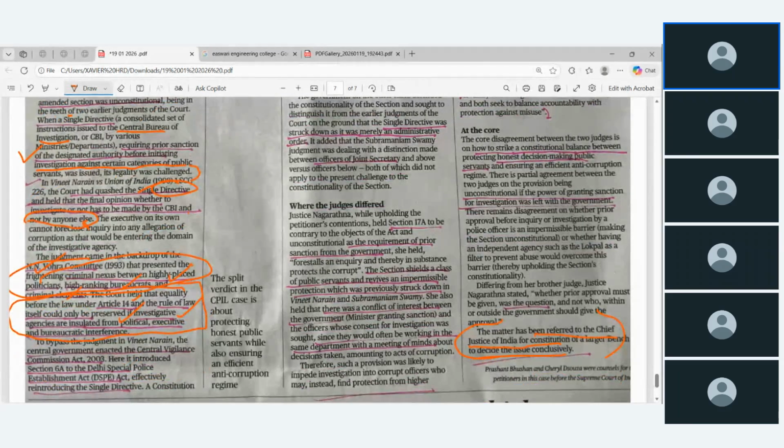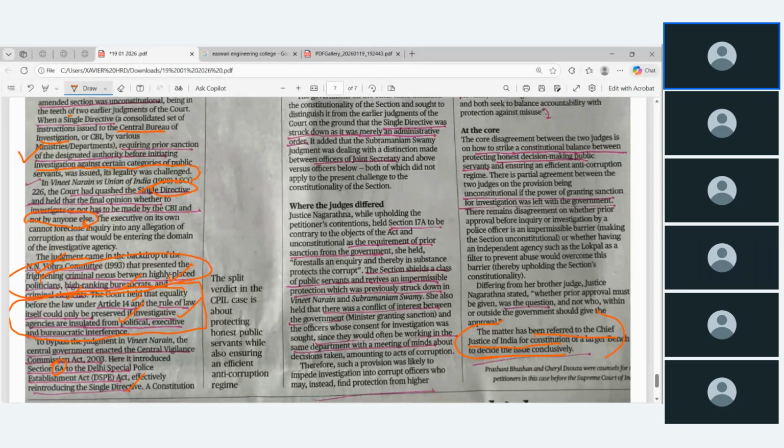Okay, and to bypass the judgment in Vineet Narayan, the central government enacted the Central Vigilance Commission Act 2003. அப்போ உடனே கவர்மெண்ட் என்ன சொல்லுது, 2003ல they are enacting the Central Vigilance Commission Act. அதுல they are introducing section 6A of the Delhi Police Establishment Act, effectively reintroducing the single directive. இந்த சிங்கிள் டைரக்டிவ் தான் சுப்ரீம் கோர்ட் ஸ்ட்ரைக் அவுட் பண்ணுது. கவர்மெண்ட் எவ்வளவு அழகா பிளே பண்ணுதுன்னு பாரு. ஓகே, எது நல்ல விஷயமோ அதை இவங்களால இருக்கவே முடியாது. So they are taking another route.